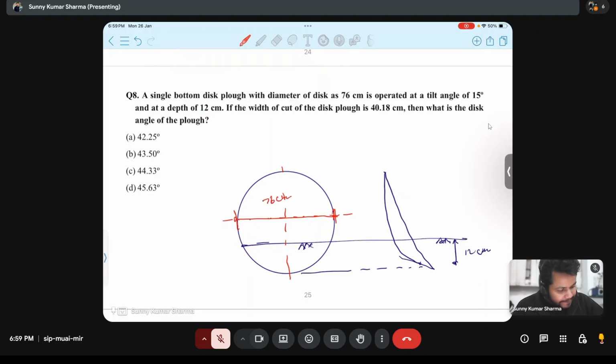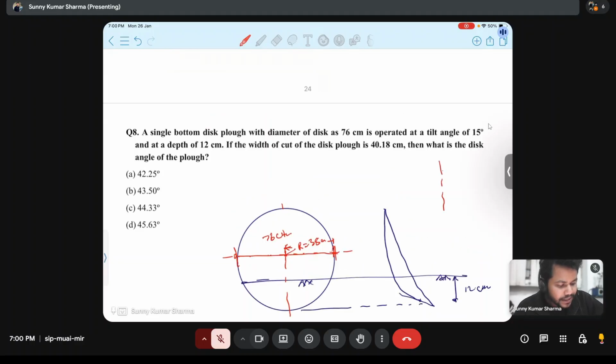So radius is 38 centimeter. Now, how can we find the disc angle?